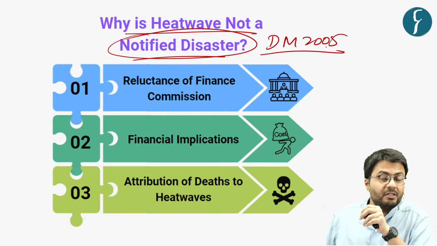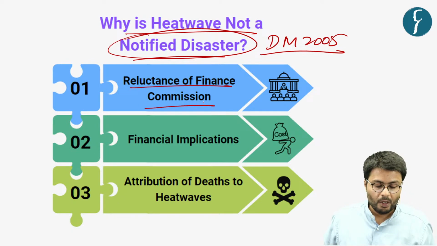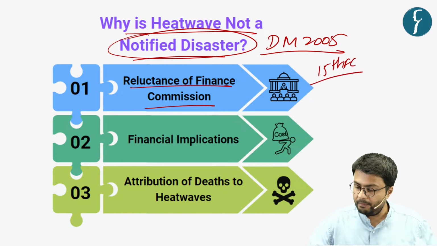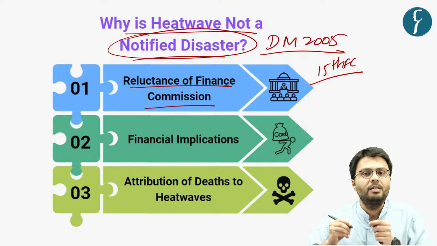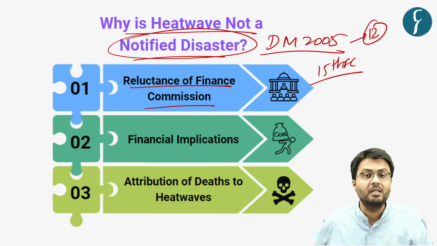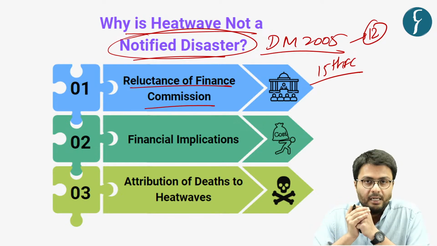Now, the first reason in this regard is the reluctance of the country's Finance Commission. Because the recent finance commission, that was the 15th Finance Commission, highlighted that the Disaster Management Act already categorizes 12 disasters, and this covers the need of states to a large extent.